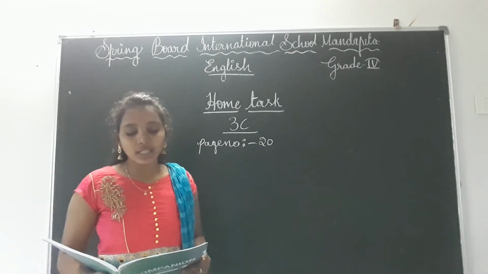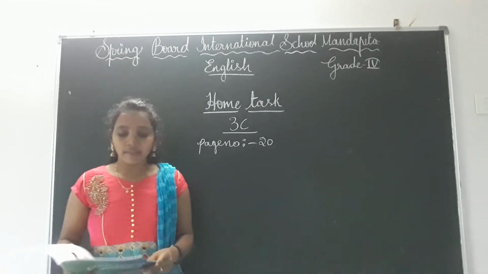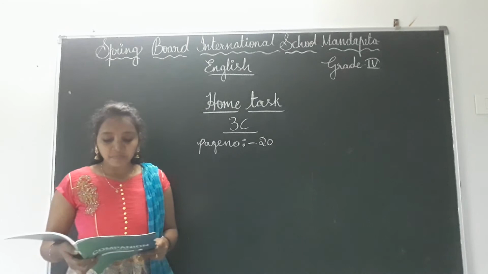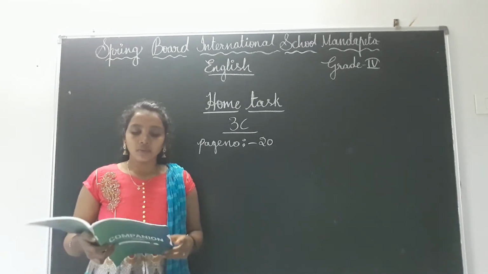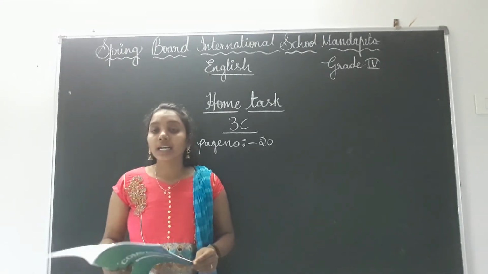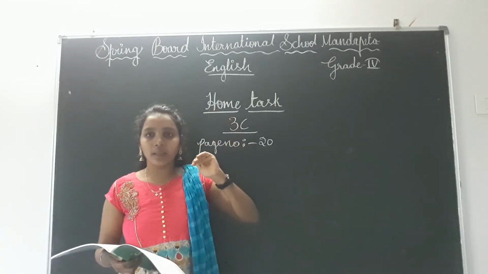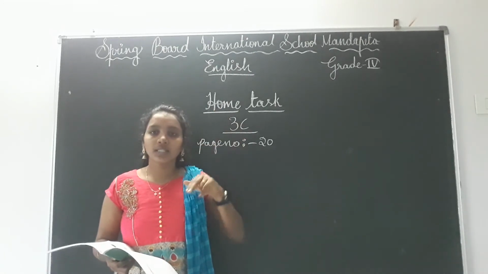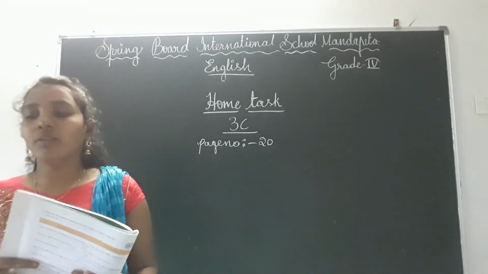Match the parts of sentences in column A with those in column B. That means here they have given a match the following, and with that you have to match both A and B, and afterwards you have to complete the sentences. That means whatever you have matched in the matching. Okay, two sentences you will match, no? Those sentences you have to write down, children.